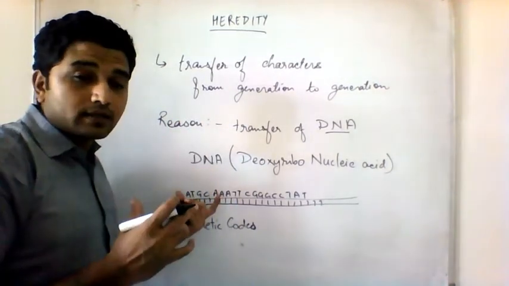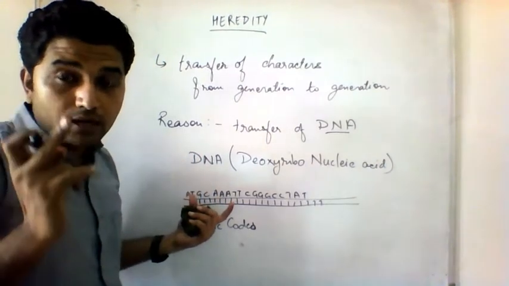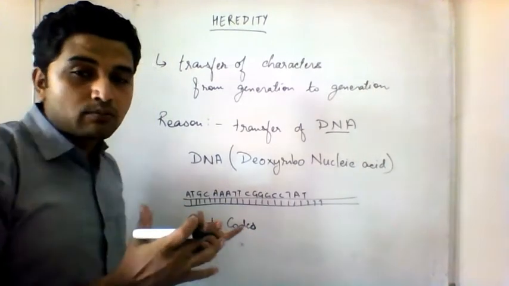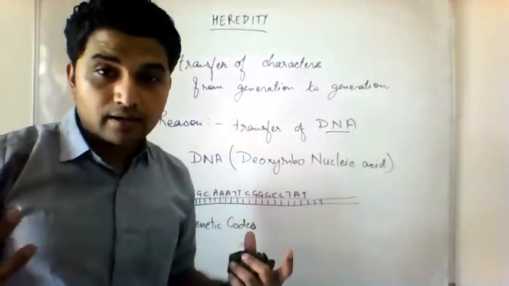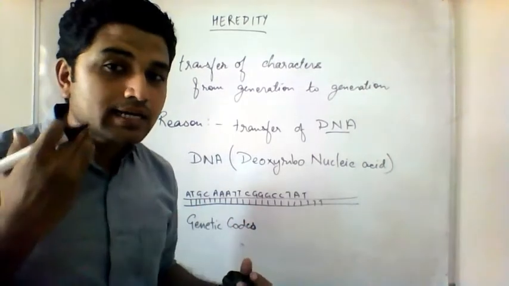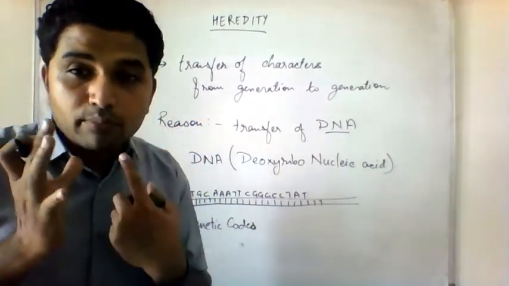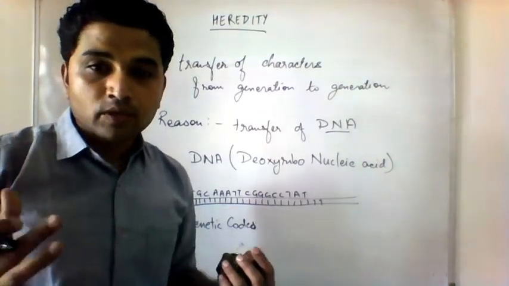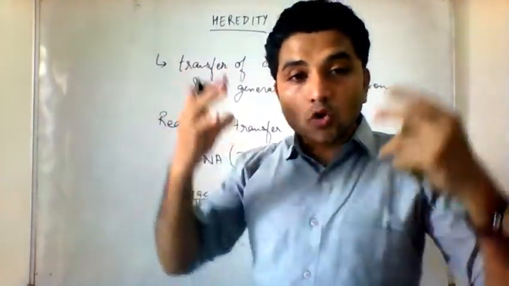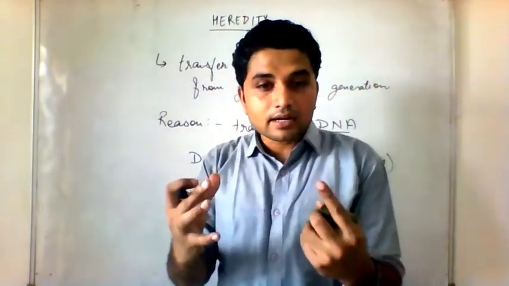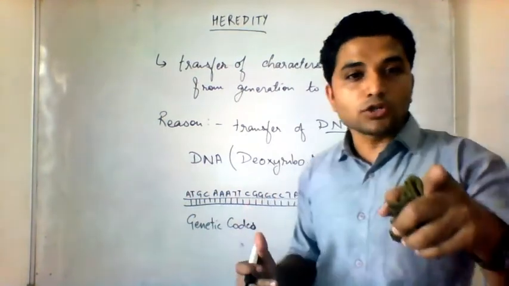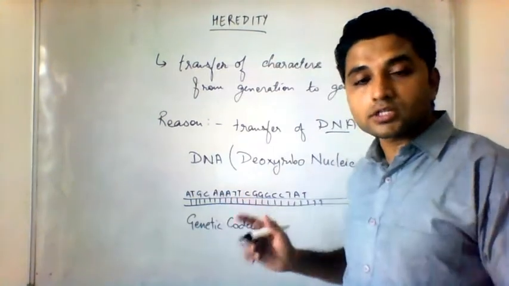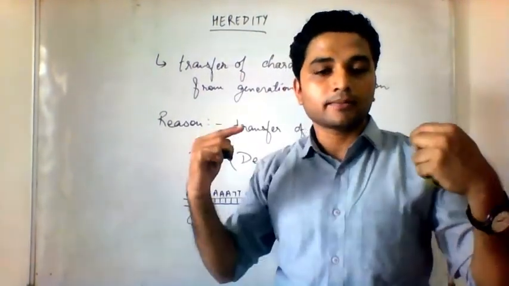Some of these codes might be information for the eye color. Other codes might be information for the shape of the ears. Maybe there are some codes present for the shape of the hair. Some genetic codes code for the skin color. Some codes code for the face shape, the chin, the nose, the eyes, the eyebrow, the length of the forehead, etc. Actually all the characters in your body are due to the genetic codes present on your DNA. You have DNA in the cells, and that DNA has genetic codes for every character in your body.